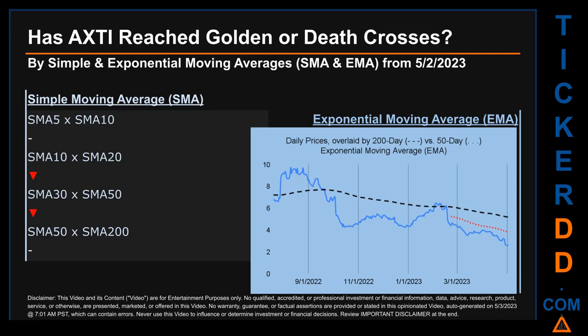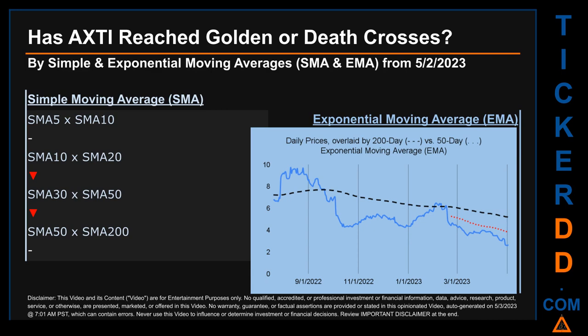Has AXTI price reached golden or death crosses? Golden cross and death cross are basic signals that compare average prices across two specified trade day ranges, a short-term versus a long-term range. For example, 5-day versus 10 trade days. Essentially, a golden cross is a bullish signal. It appears when a ticker's short-term moving average crosses above its long-term average. Vice versa, a death cross is a bearish signal when the short-term crosses below its long-term moving average.